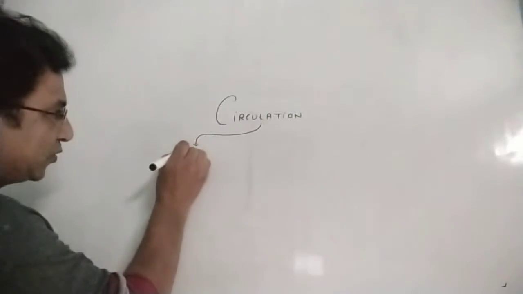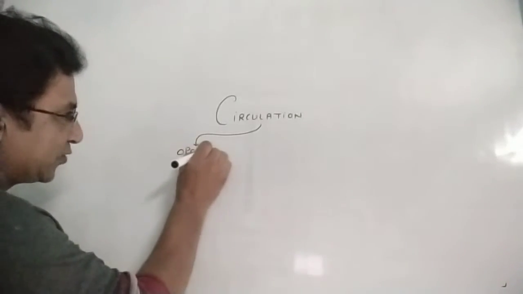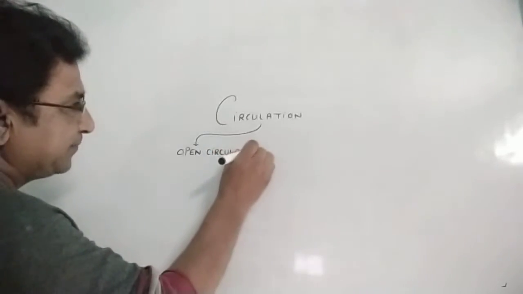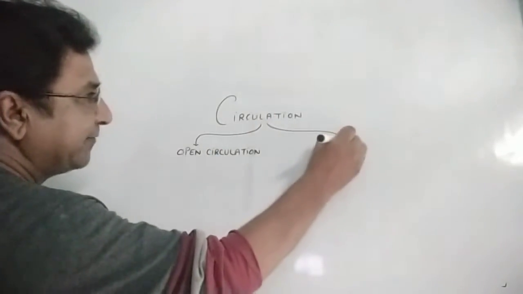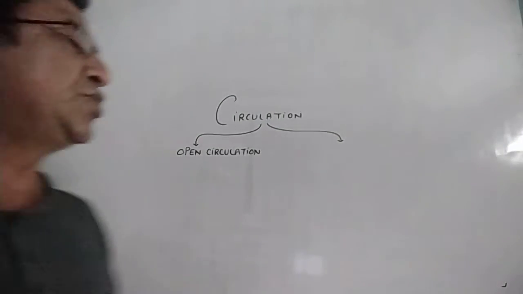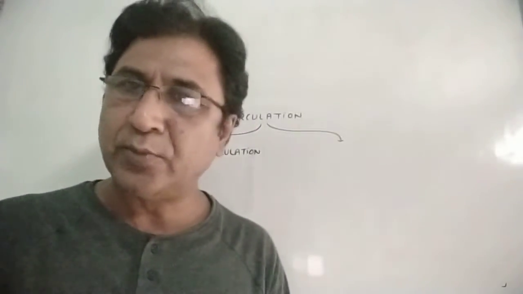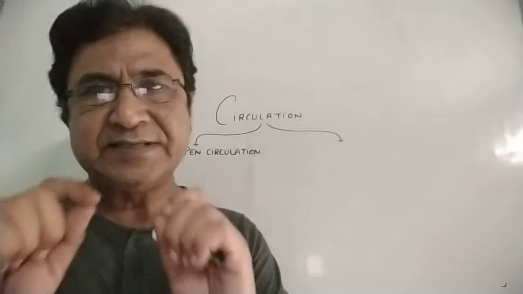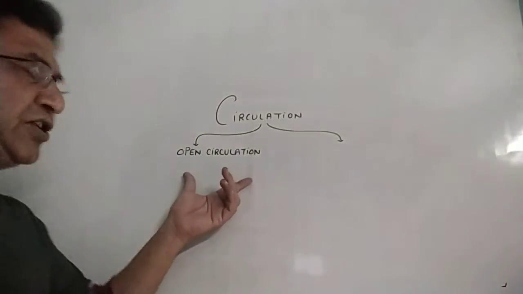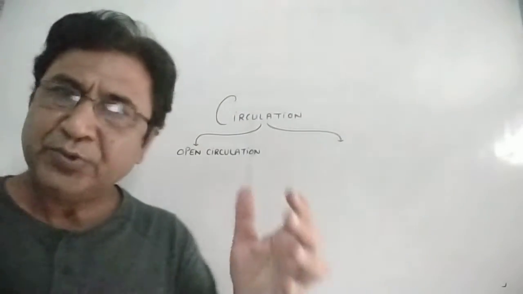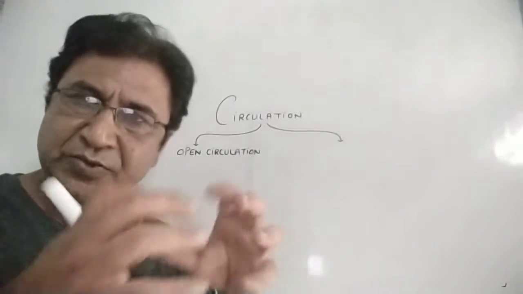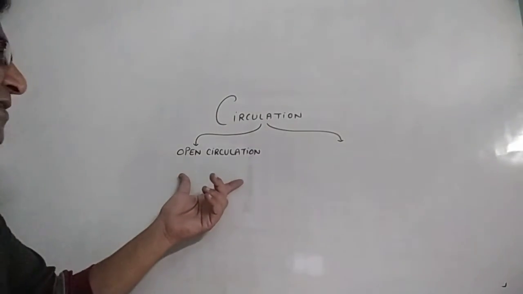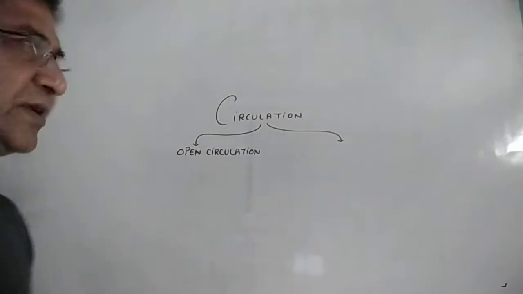One is open circulation. What do you mean by open circulation? The organisms which do not have arteries and veins, like vessels through which the blood is transported, means arteries and veins are missing. Directly tissues are taking a blood bath. During that, the blood falls on the tissues and the substances are absorbed from it. So this is open circulation, without arteries and veins.